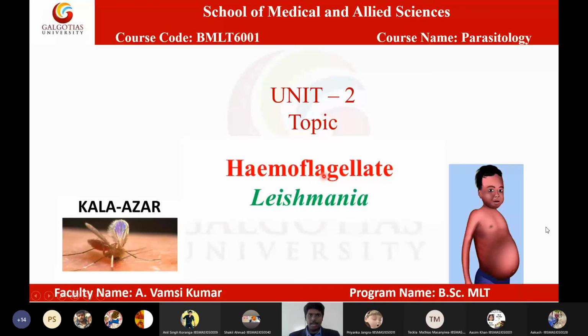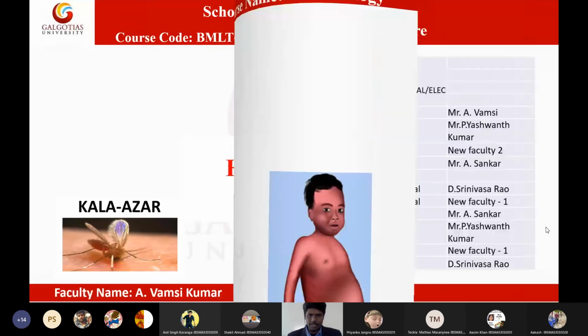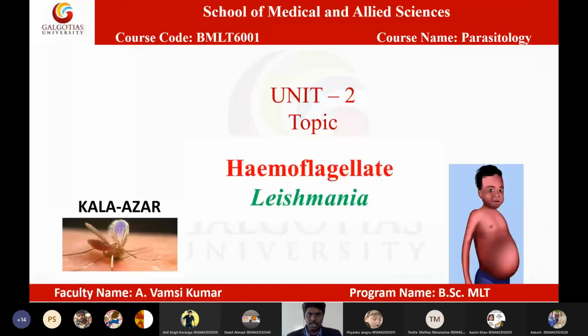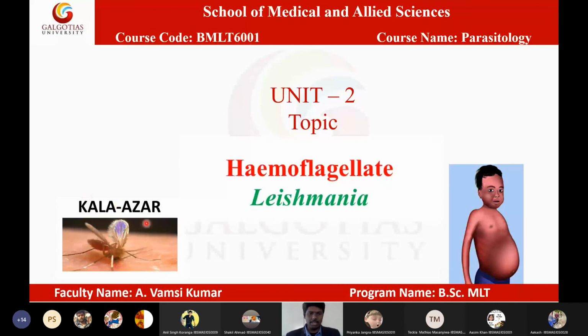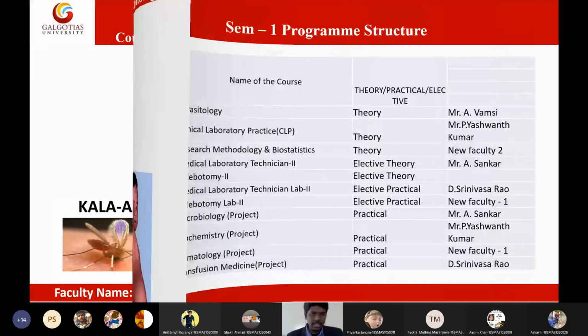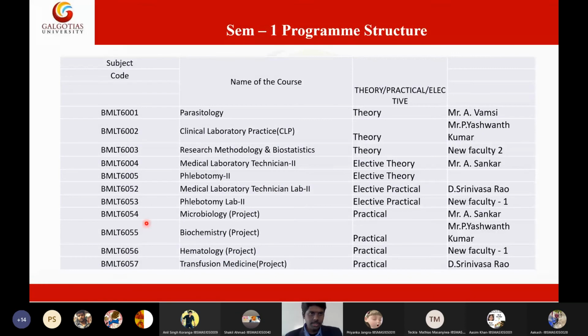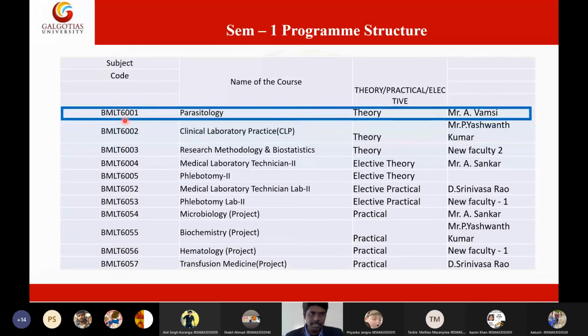So today I will discuss hemoflagellates, especially the Leishmania species. Leishmania is a hemoflagellate, I hope you know. This Leishmania will cause a very specific disease called Kala Azar, which I will discuss in today's lecture. Kindly pay utmost attention and start writing your notes. The subject is parasitology and the subject code is BMLT 6001.